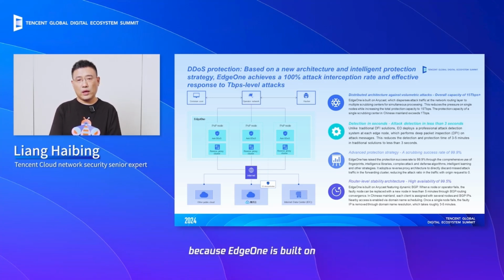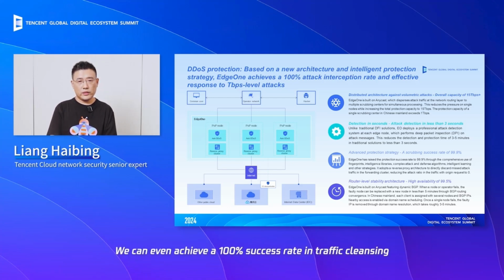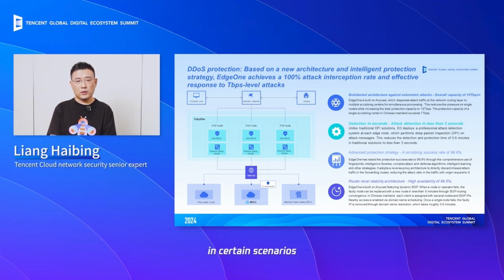Additionally, because EdgeOne is built on a reverse proxy architecture, a small portion of bypass traffic, such as 0.1%, is directly discarded by our clusters if it does not match our conversion rules. This means that when the traffic flows to the origin server, the attack traffic drops to 0. We can achieve a 100% success rate in traffic cleansing in certain scenarios.